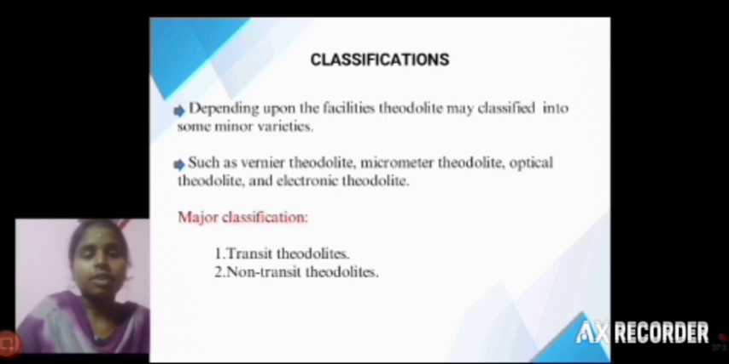Classification. The instrument is classified into many types depending upon its features and functions. Some minor types that are rarely used are the vernier theodolite, micrometer theodolite, optical theodolite, and electronic theodolite. The major classification we use is transit theodolite and non-transit theodolite. These two theodolites are mostly used in our surveying work.